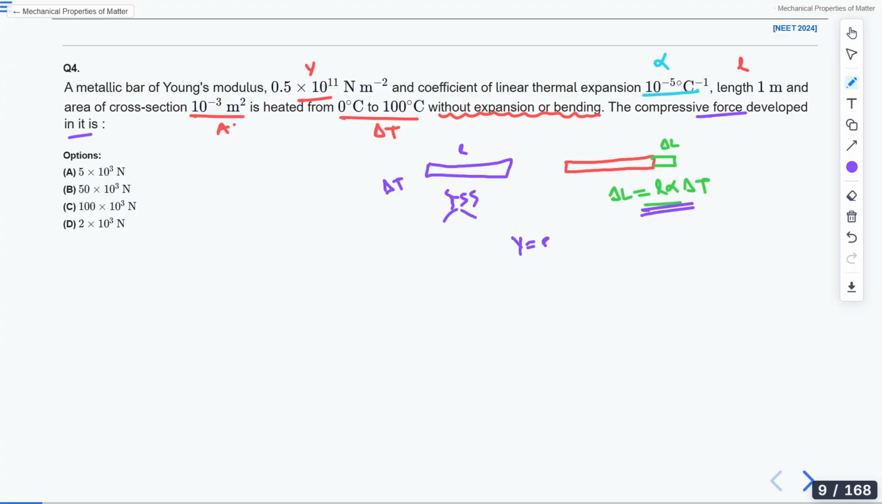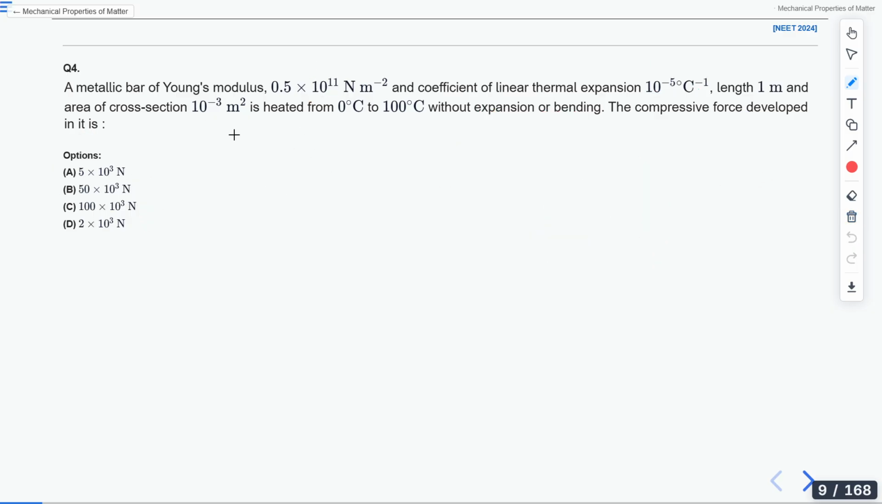We write Y equals stress over strain. What is this stress? It is force per unit area, F over A, and we have here the strain delta L over L. So you have to use all these parameters and find the solution. Let me erase this now. Find the solution for this question. This is question number 4 and it was asked in NEET 2024.